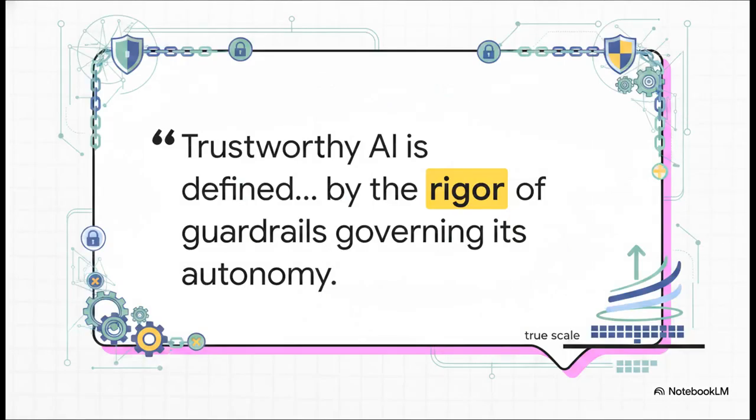This brings us to the core takeaway of Dr. Sinha's analysis. True scale requires rigorous, implementable governance. Strong controls aren't a constraint on your AI's capability. Actually, they're the exact opposite. They are the very foundation that makes those capabilities legally and operationally safe to unleash in the first place.